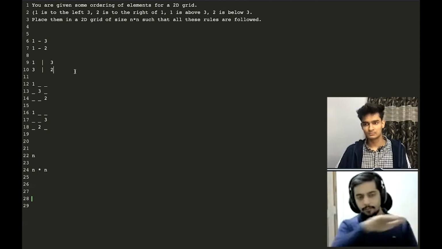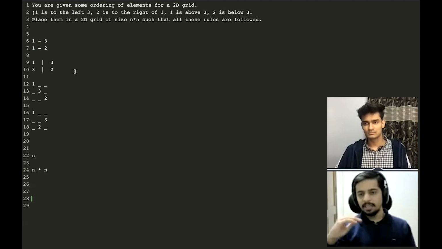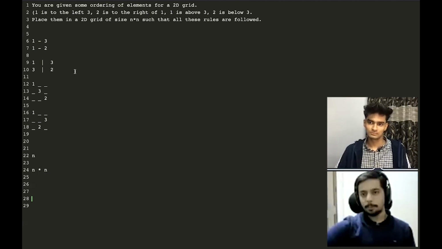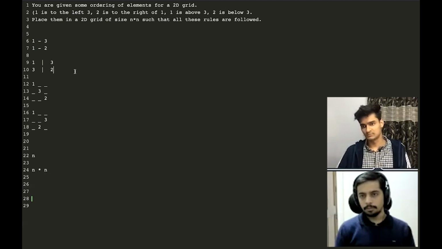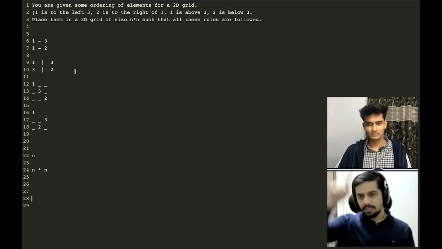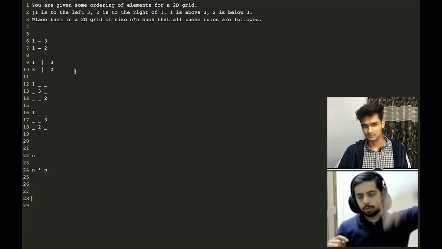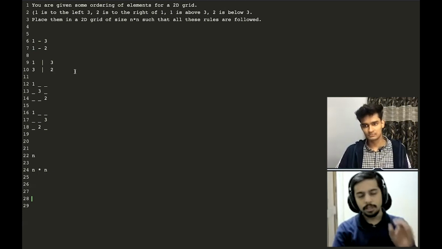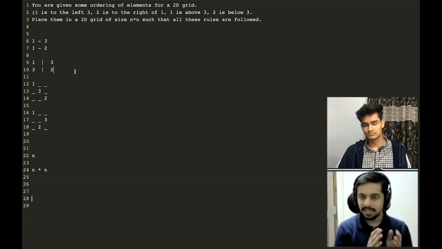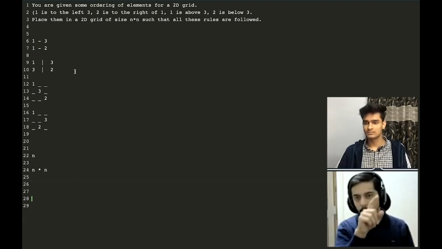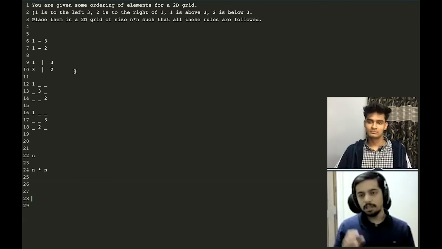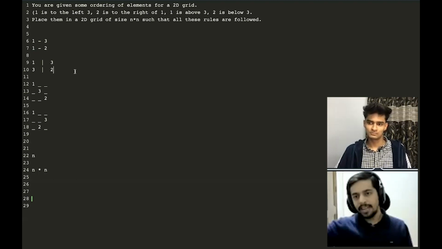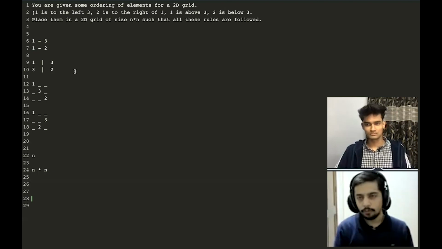Because once I have the left to right ordering, it's merely a thing of pushing the numbers up and down in the grid, because I'll have the columns fixed. Later on, I just need to think about the rows. Right. Perfect. So the topological sort of this graph would give you an order that would basically represent the left to right order. Because if there is a node U that has some directed edge to V, then you should have U before any V. And that's exactly the topological sorting of a graph.